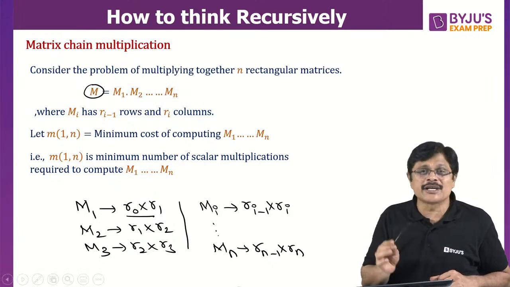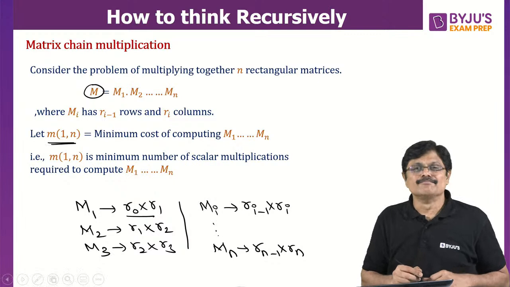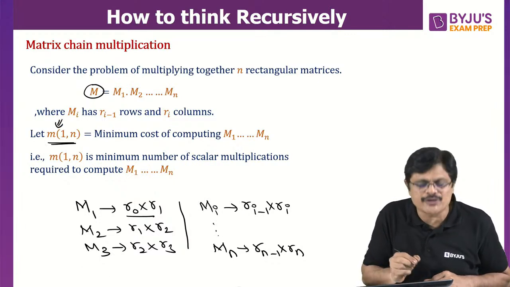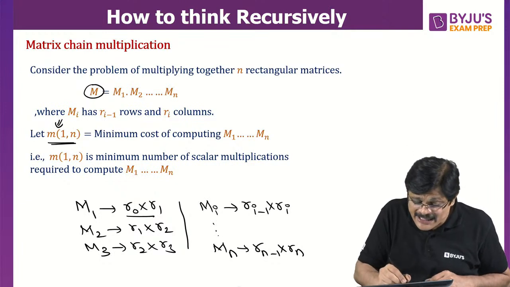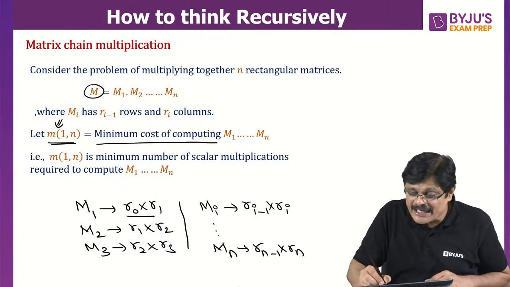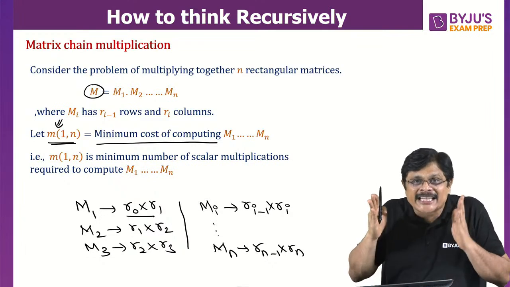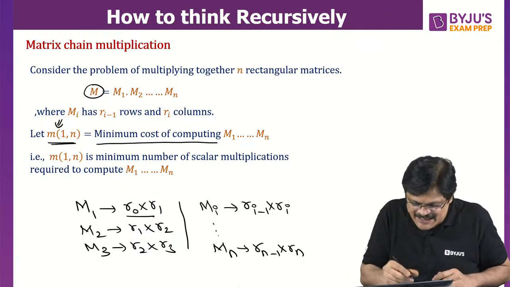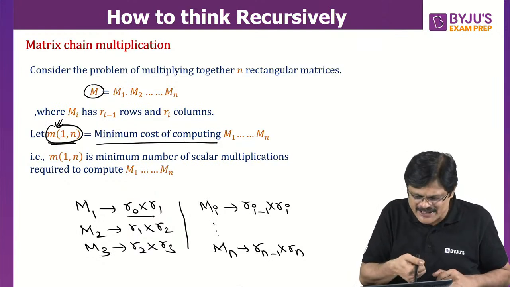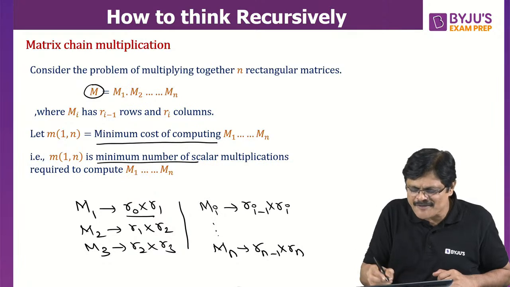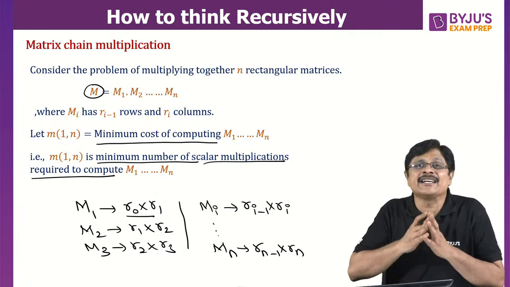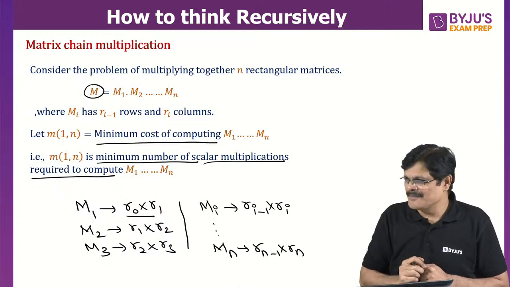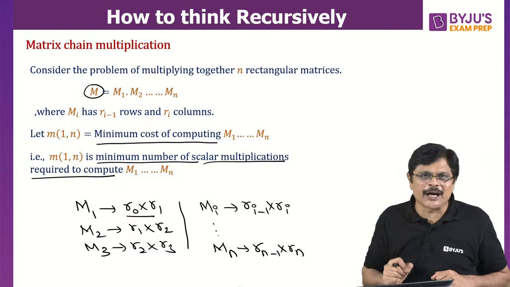Now what we need to do, sir, is find this m1n. That is what we need to find, and this is the notation I am using. What does this notation mean? The minimum cost of computing the product m1 to mn. That is, for finding this product, the minimum number of scalar multiplications required is given by this m1n, my dear friends. So m1n is the minimum number of scalar multiplications required to find this product of n matrices. Am I clear? That is the notation we are using.